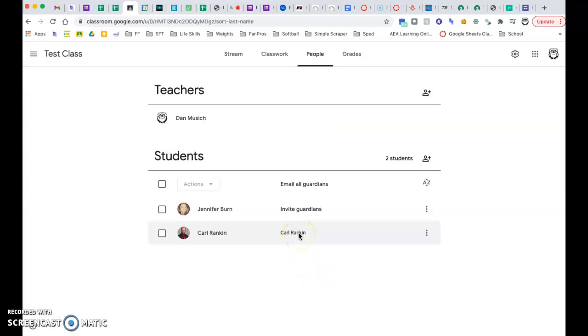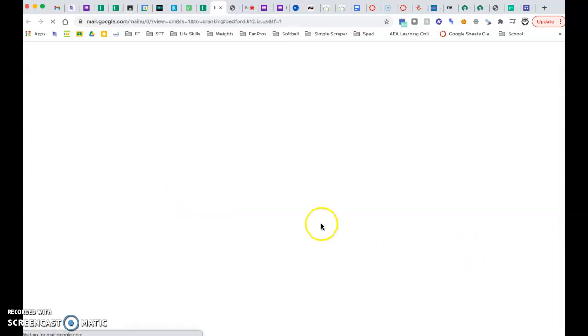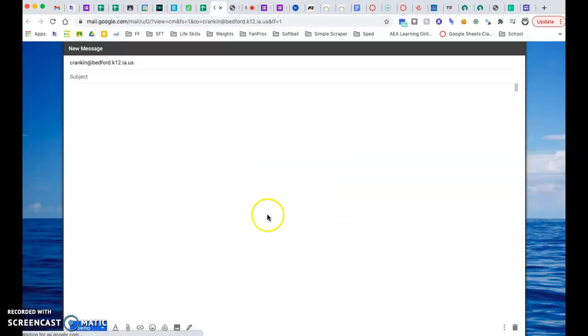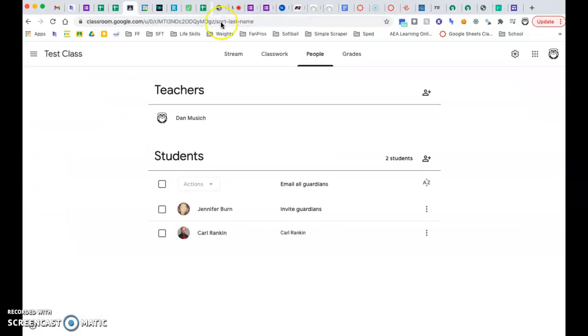If you already have them added, like I have Carl here, I can remove guardians if I want just by clicking that very easily, or I can email guardians the same. And then it'll just load my Gmail, and it'll load the email that I used to add them automatically, and then I can send them whatever I need to. Okay, but we don't want to do that, so we're going to go back to this.